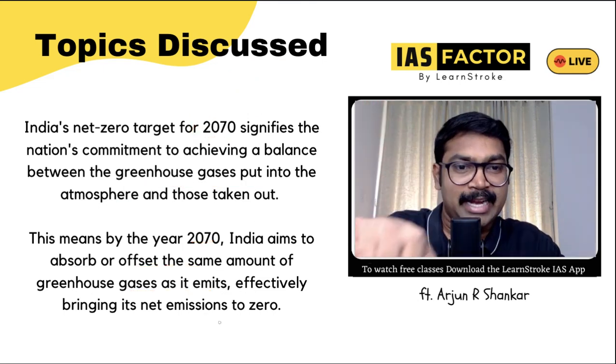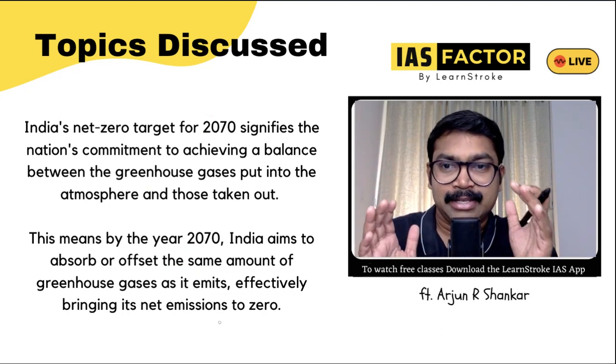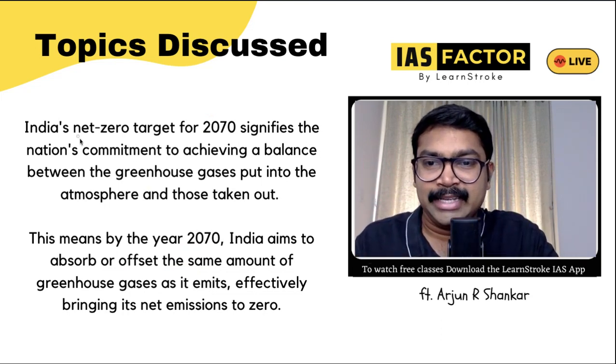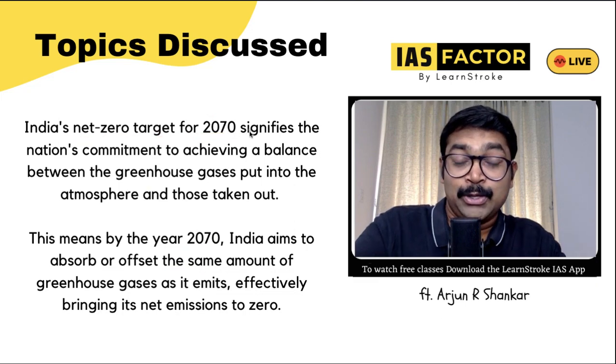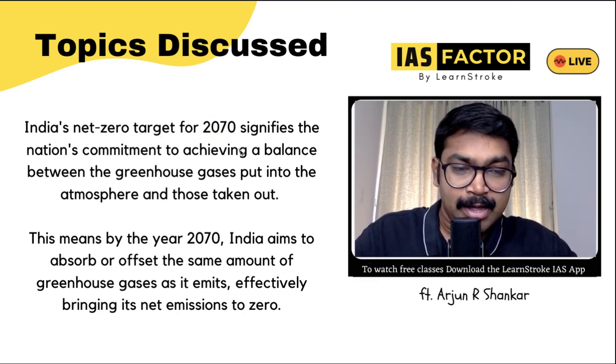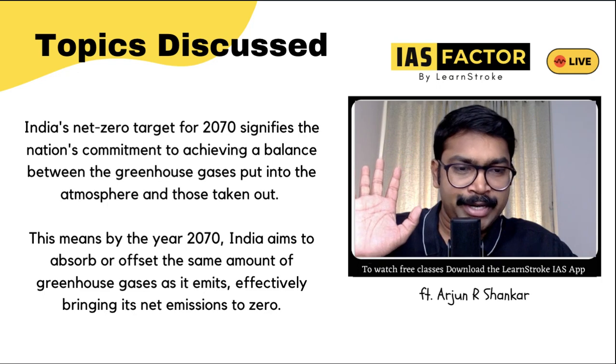So whatever goes up is taken back, is absorbed back. This is what is called the net zero target of 2070. So how do you think this is going to be possible? Let's understand the most important points for the prelims exam.